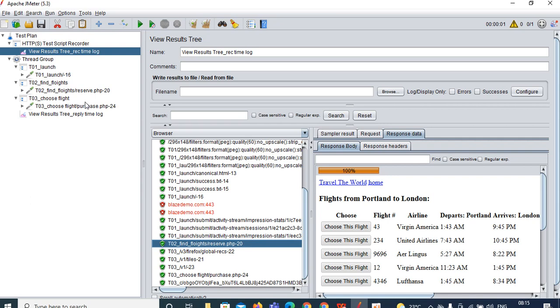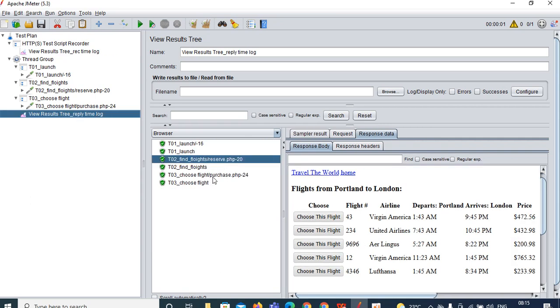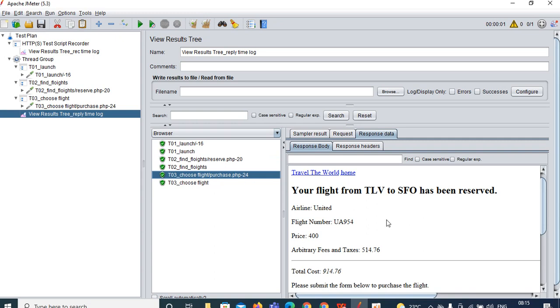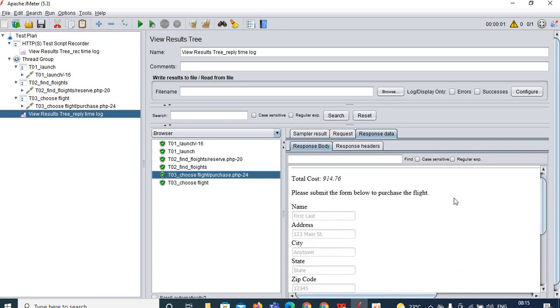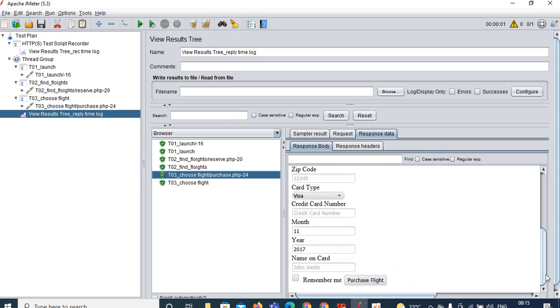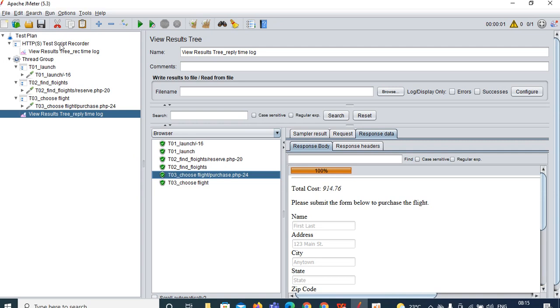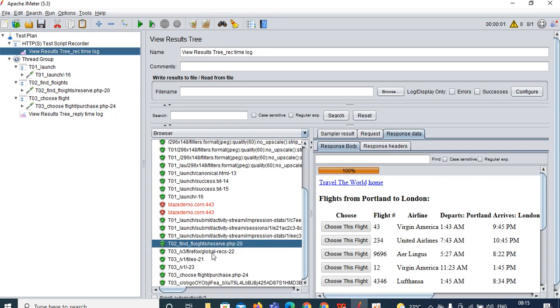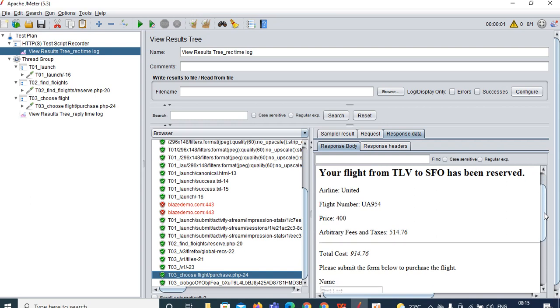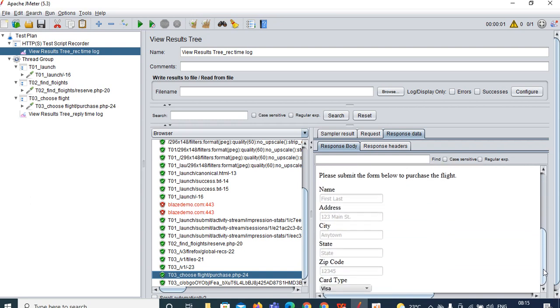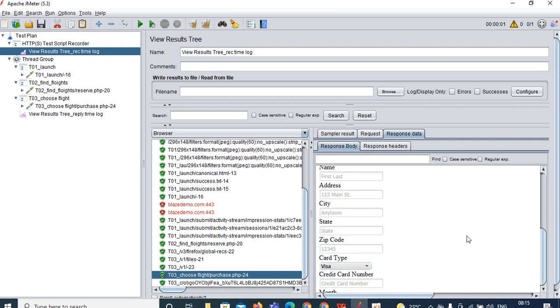Okay, so next request number 24. Click on request number 24 and see, your flight from TLV to SFO has been reserved, it is showing. It is asking to enter the name, address, city and all. Now go and verify in the recording time log as well. Click on the 24th request. See, your flight from TLV to SFO has been reserved. You can see the details here, name, address, city, those things you can enter.